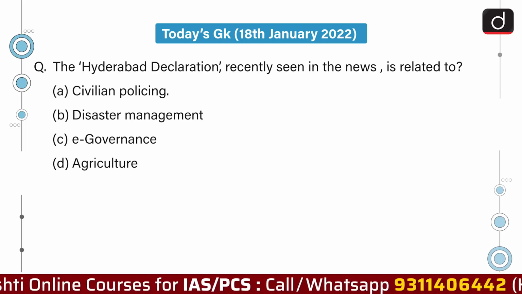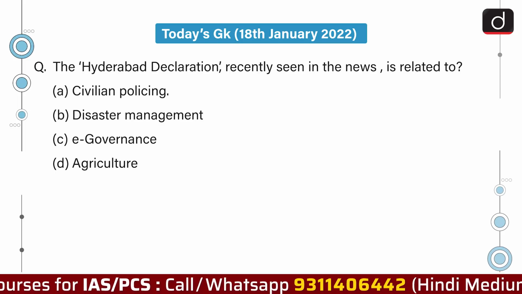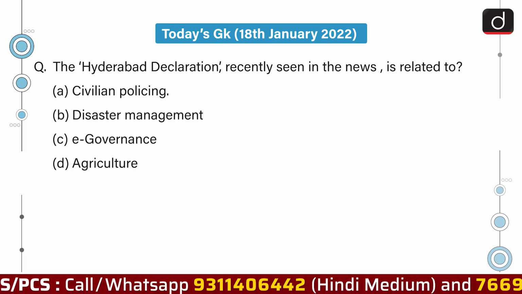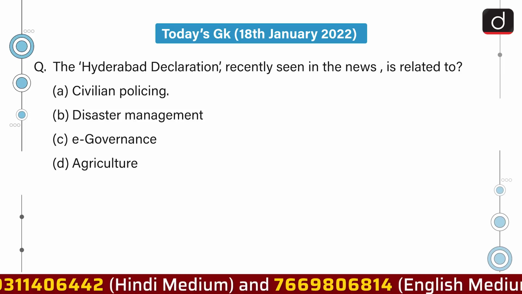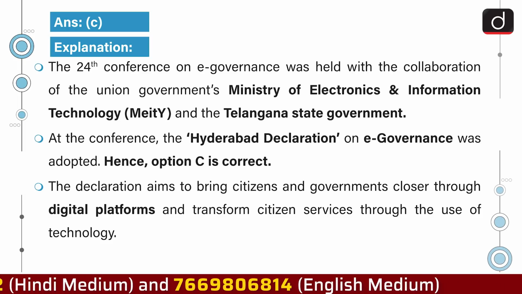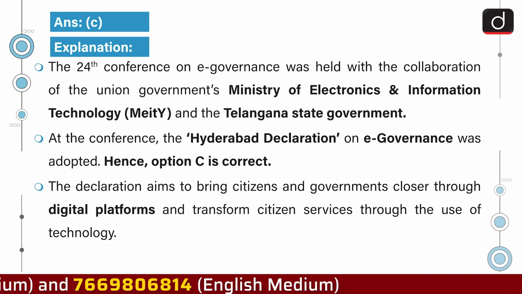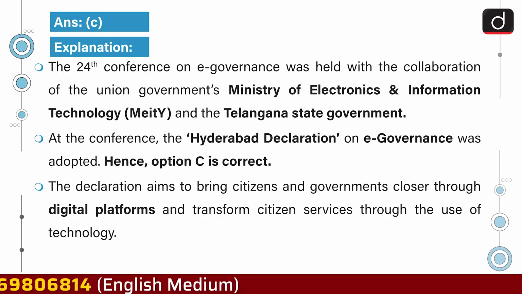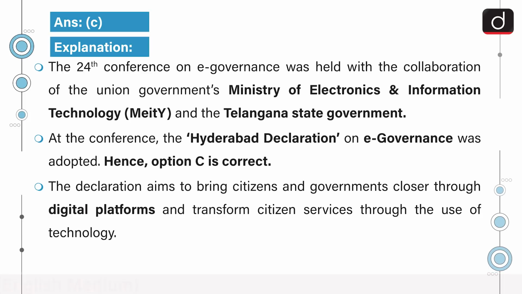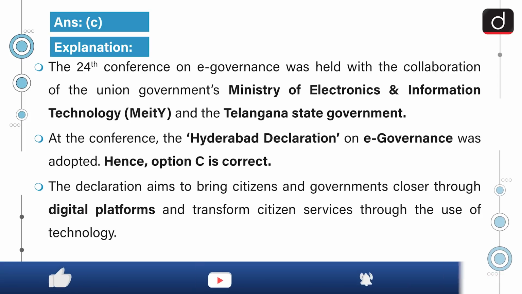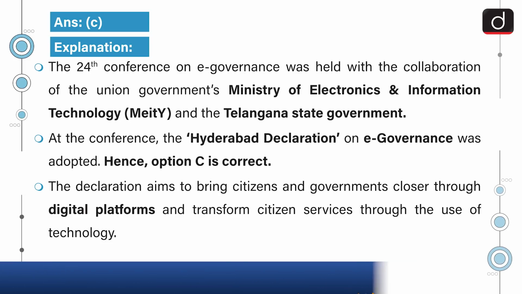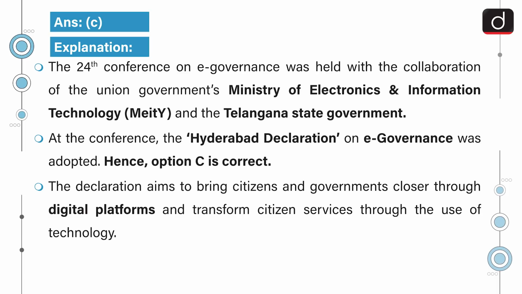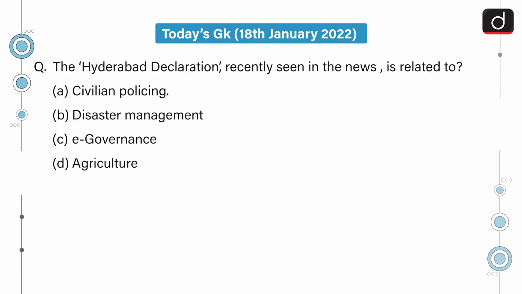Let's begin today's session. First question is, the Hyderabad declaration recently seen in the news is related to civilian policing, disaster management, e-governance or agriculture. The correct answer is option C, e-governance. The 24th Conference on E-Governance was held with the collaboration of the Union Government's Ministry of Electronics and Information Technology, that is MeitY, and the Telangana State Government. At the conference, the Hyderabad Declaration on E-Governance was adopted. Hence, option C is correct. The declaration aims to bring citizens and governments closer through digital platforms and transform citizen services through the use of technology. So the correct answer is option C, e-governance.